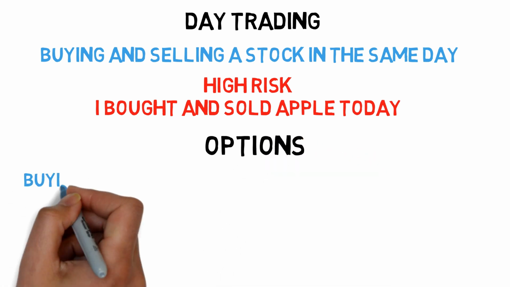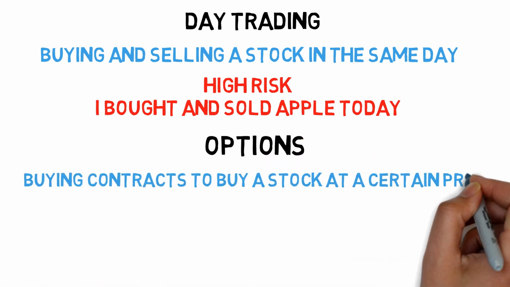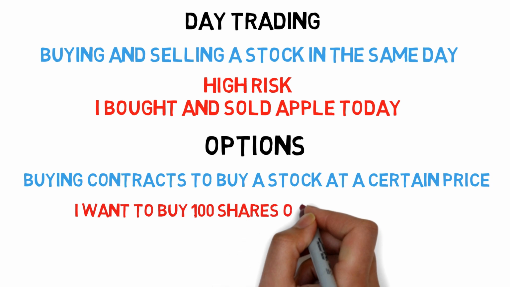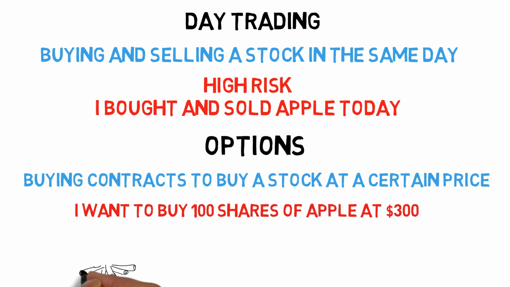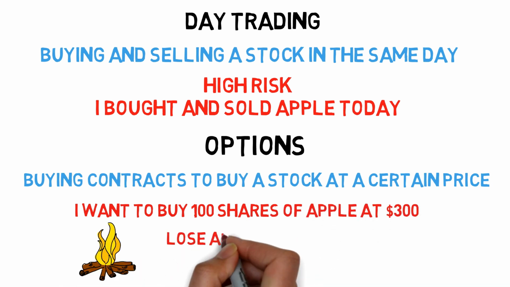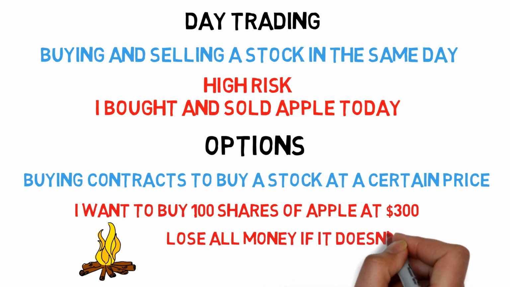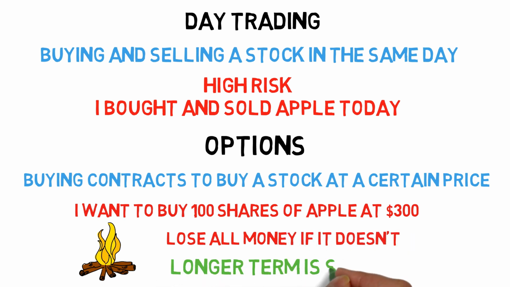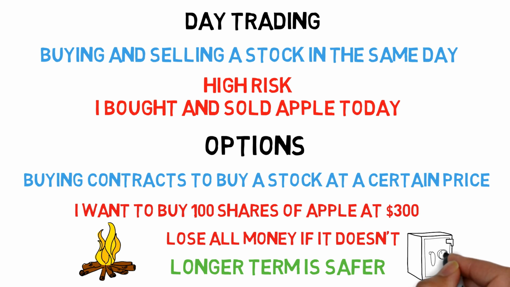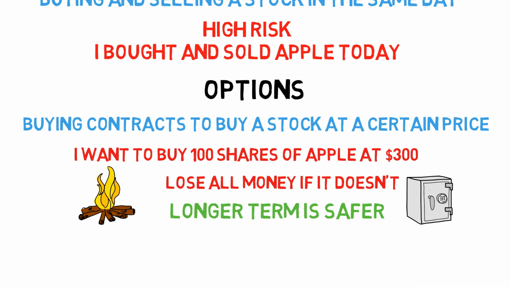Options. The highest risk way to buy contracts for stocks. Instead of buying the actual stock, you buy contracts that let you buy them at a certain price in the future. If you think Apple stock will reach $300 by next week and it doesn't reach that price, you just lost all your money. Longer term options would be safer. If you buy a contract for Apple to reach $300 in 5 years, that's more likely to happen.